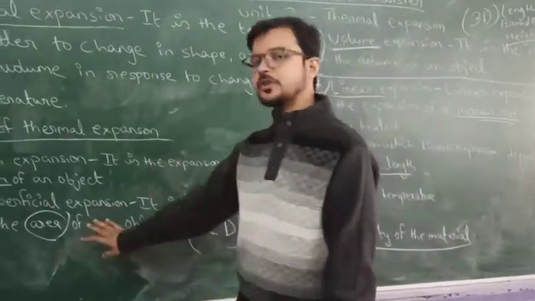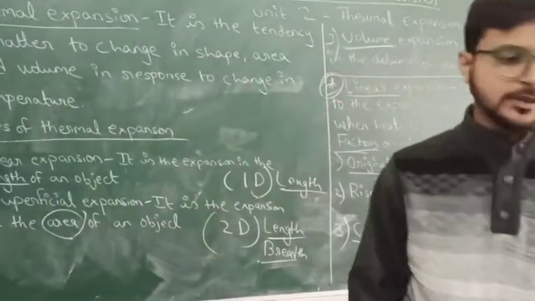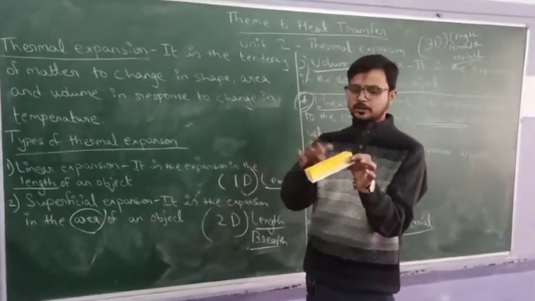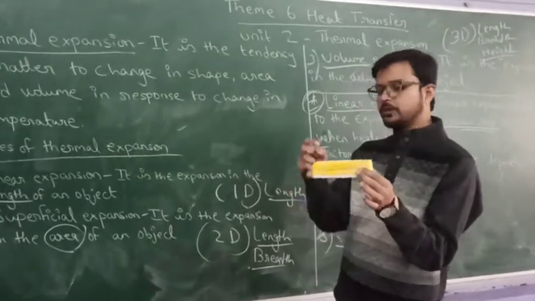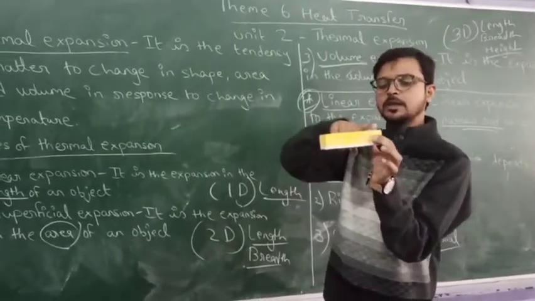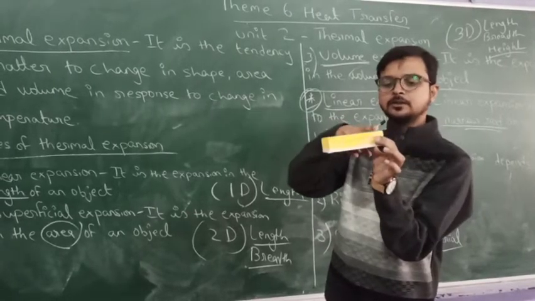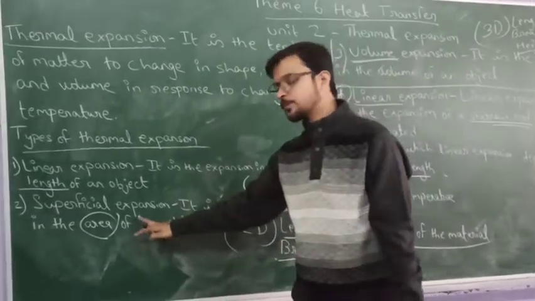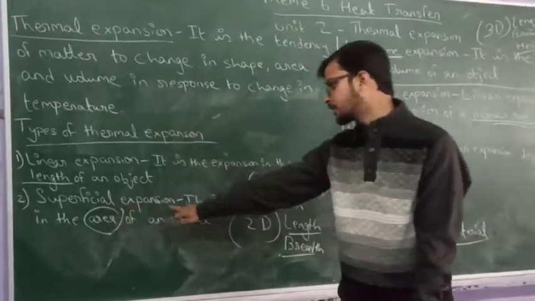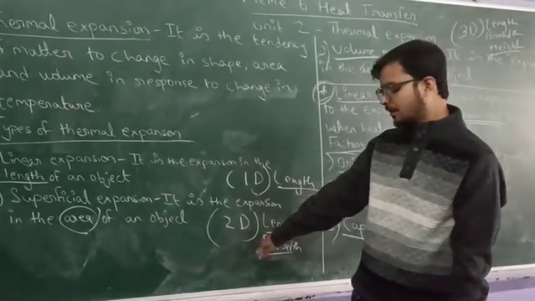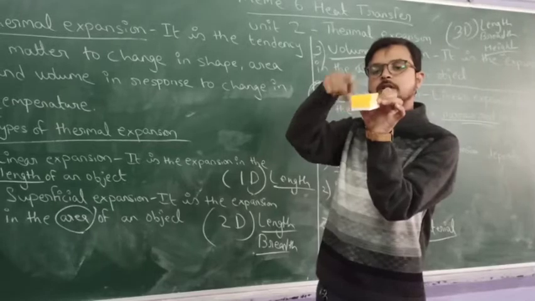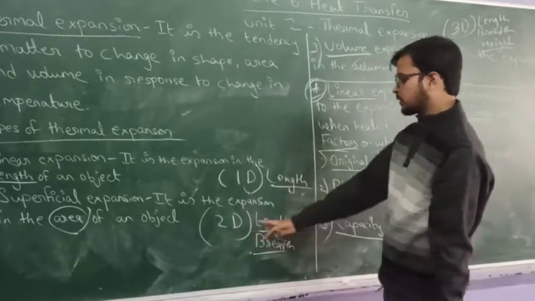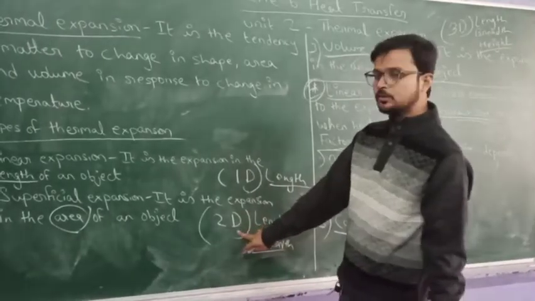And when we take superficial expansion, suppose I have a duster, a plastic duster, and we provide heat to the duster. Then the surface will expand. When the surface expands on both sides, this type of expansion is called superficial expansion, and it is 2D expansion. Why? Because the surface increases in this direction and also in this direction. So 2D means two dimension expansion.